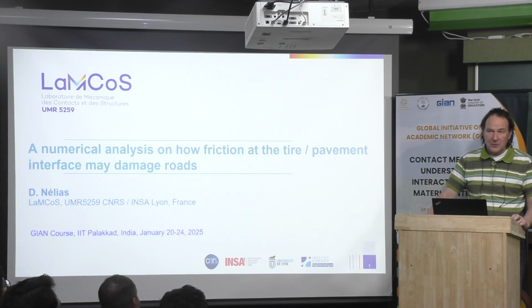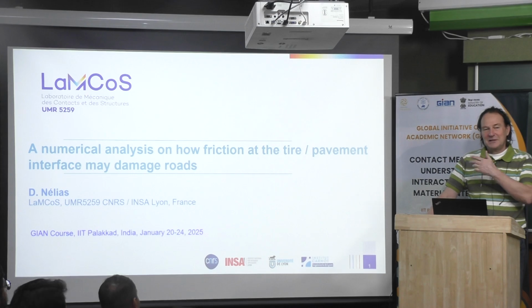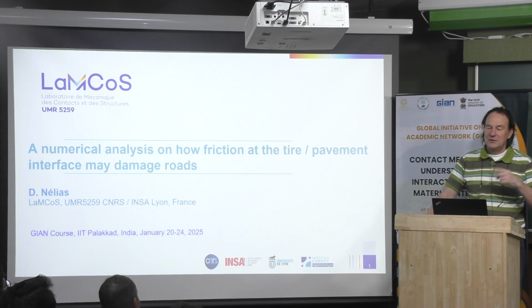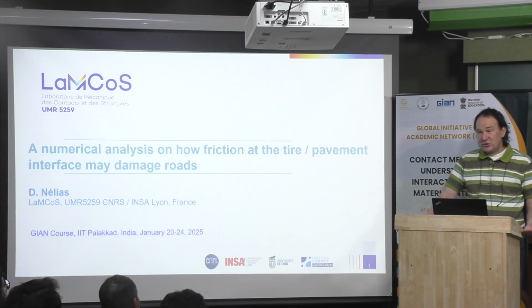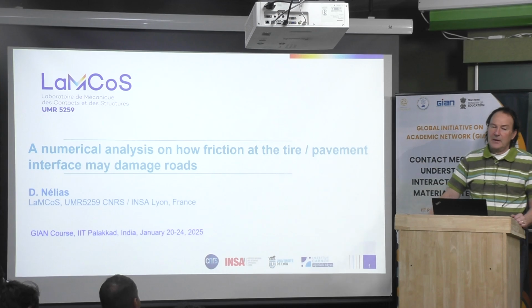They have a big building, and I will show you at the end the machines they are using. They reproduce the contact between the tire and the road, and they are able to remove the road and put a new one. They are working with engineering companies that are making roads and highways in France, and they try to develop new material for that. And this is the environment context of the study.